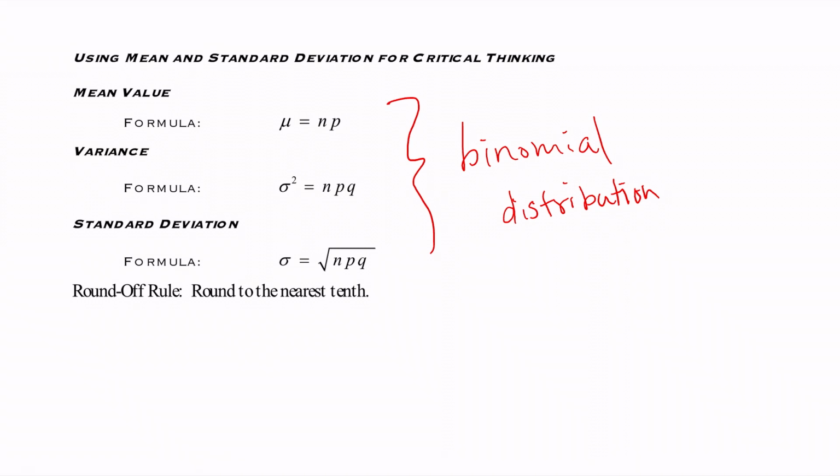And yeah, so the mean will just be n times p, remember n being the number of trials, times p, the probability of success. And the variance will be n times p times q. In other words, the number of trials times the probability of success, and then q, the probability of failure. Remember, q is also the same as 1 minus p. And then the formula for the standard deviation, of course, would just be the square root of the variance. And our round-off rule, in this case, will be just to the nearest tenth, in other words, 1 decimal place.